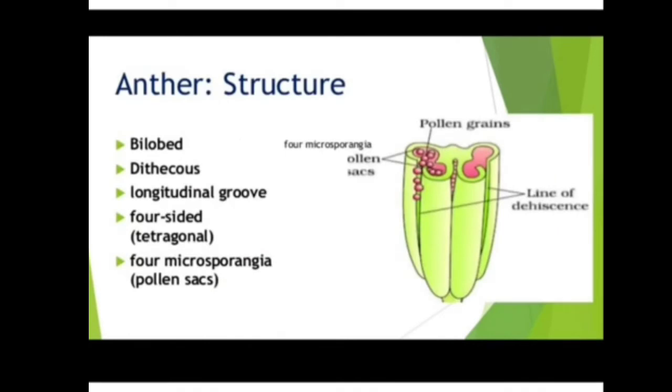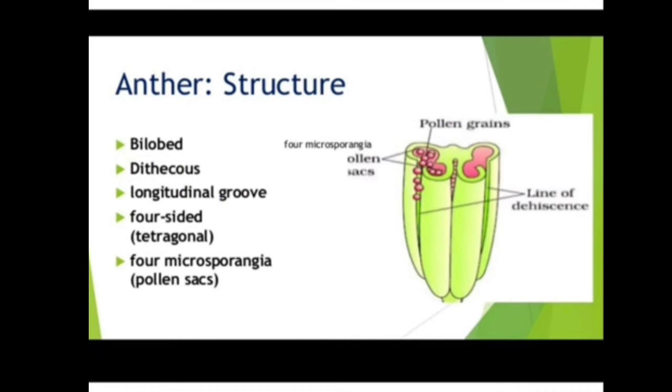Now we see the structure of the anther. The anther is the part of the stamen in which the pollen grains are produced. The anthers are bilobed. Anthers हे कसे असतात? मोस्टली कसे असतात? They are bilobed असतात. Bilobed means what? So we see the structure, that is the TS. There is a section of the anther, and in that anther we see two lobes. This is one lobe, this is the other lobe. Therefore this structure is called bilobed, and as it is bilobed, it is called dithecous.